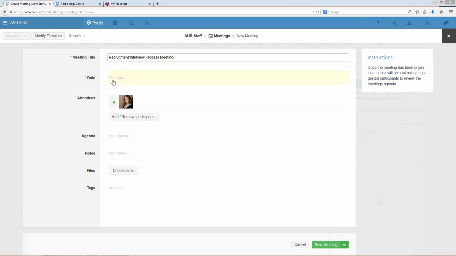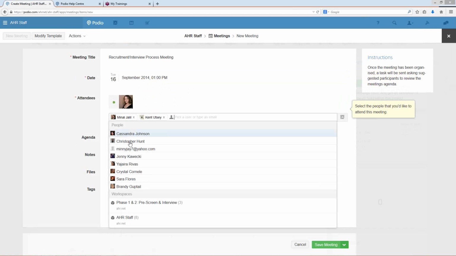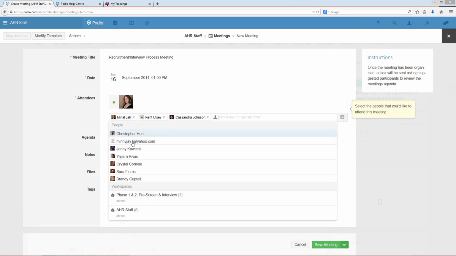The date we're going to have it on is Tuesday, and it's going to be for 1 p.m. So there we are. I'm going to add some attendees. I need some people to be in on that meeting with me.